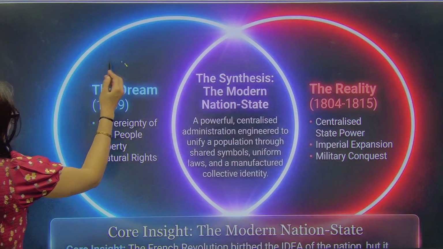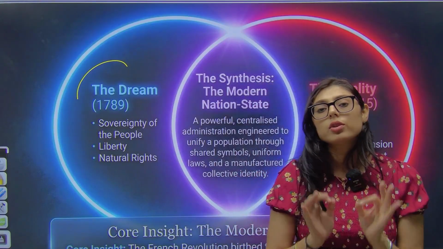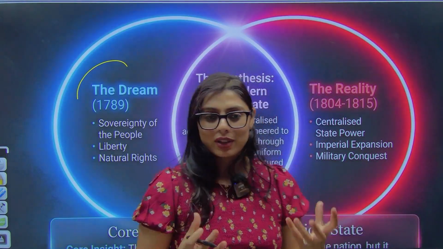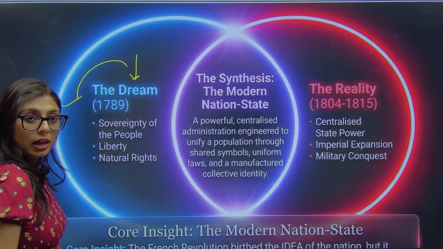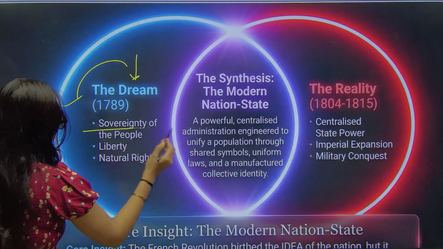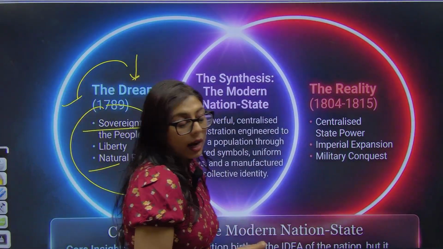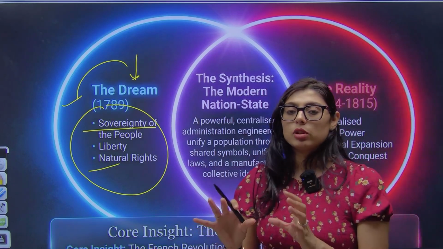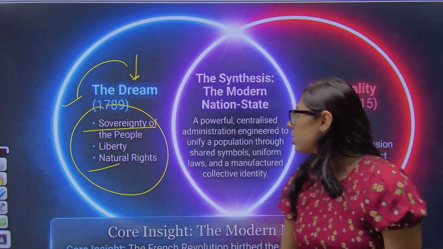So now we have done, as far as I had to cover, this was the first section of Rise of Nationalism in Europe. This is basically the conclusion of it. The conclusion says that there was a dream in 1789 about what? The French Revolution, where we wanted sovereignty of the people, where we wanted equal rights, where we wanted this absolute monarchy to end, and people should make rules for themselves.